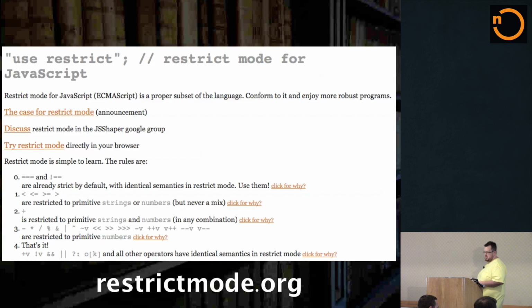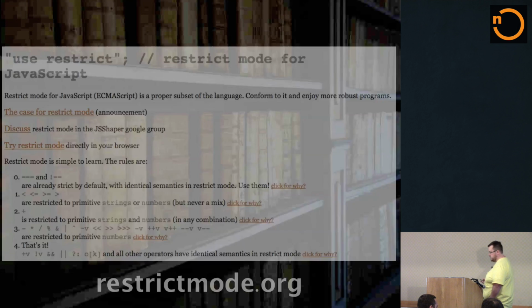Like for instance, it's kind of small to see here, but it'll do your checks with your less than and your greater than, and it only allows those with numbers and strings. So if you ever have a value that gets to it that's not a number or a string, it'll throw out an error and say you're doing something unsafe. Tools can fix a lot more problems than I think we've been willing to admit. And if nothing else, I hope that's what I've inspired you with in this talk today.